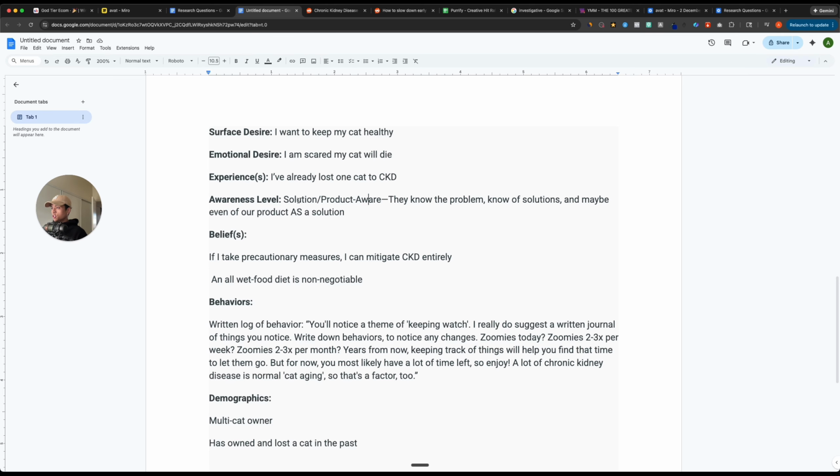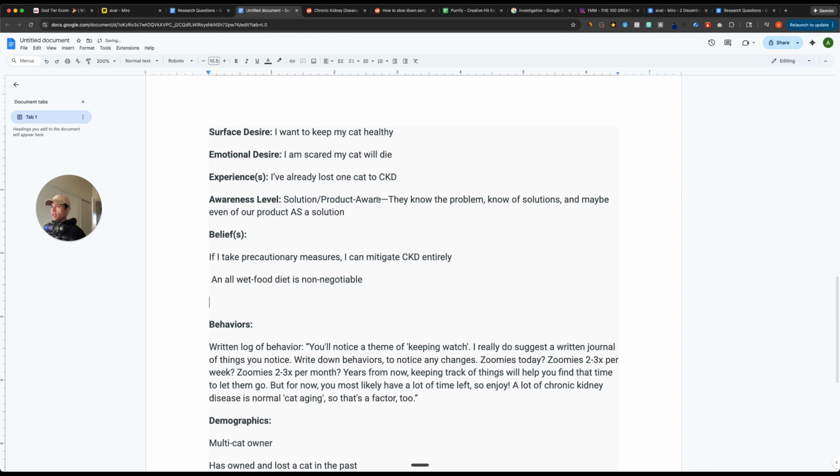Their awareness level is solution to product aware, meaning they know the problem, know of, and have tried solutions, and maybe even our product as a solution, which is the cat water fountain. It's probably a good mix. I would safe to assume that if someone's gone through CKD, they probably know everything there is to know about how to prevent it. So they're probably more product aware, if anything. Their beliefs, this is really critical. If I take precautionary measures, I can mitigate CKD entirely. So they believe in the fact that they can actually take preventative measures in CKD, but they also believe an all wet food diet is non-negotiable.